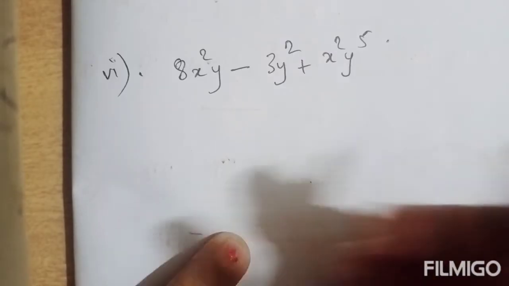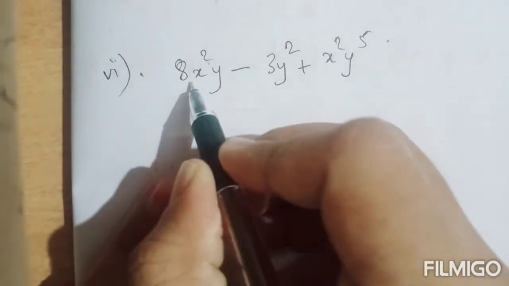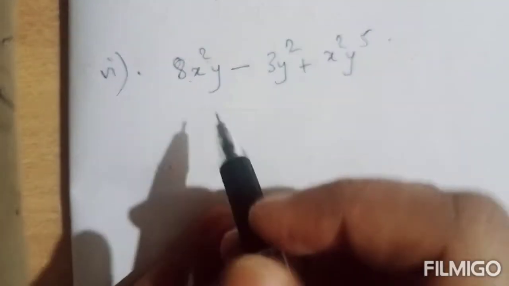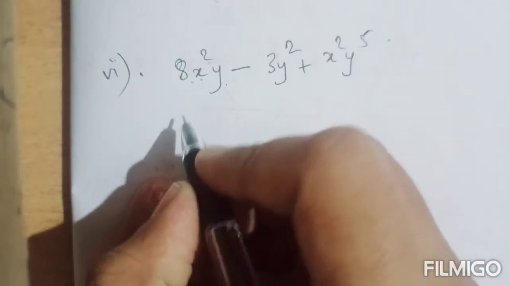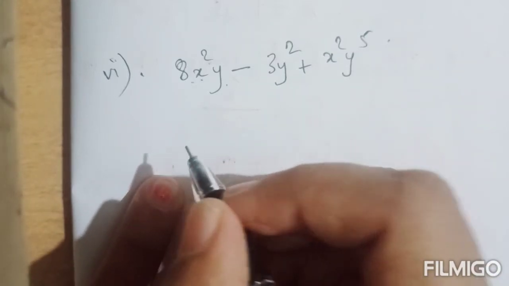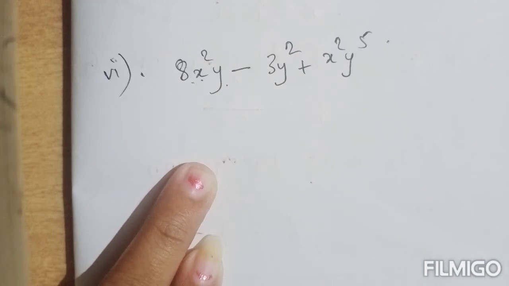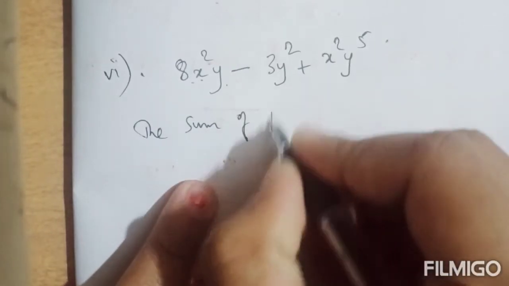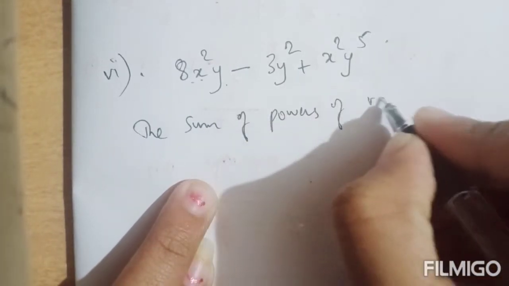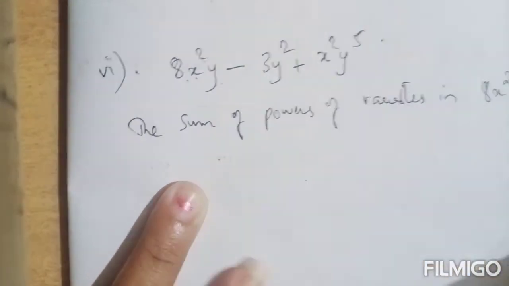Sixth problem, 8x square y minus 3y square plus x square y raised to 5. Here you can see this is a polynomial in two variables, x and y. So what to do? In order to find the degree, we have to take the sum of powers of variables in each term. So in the first term, let us take the sum of powers of variables in 8x square y.